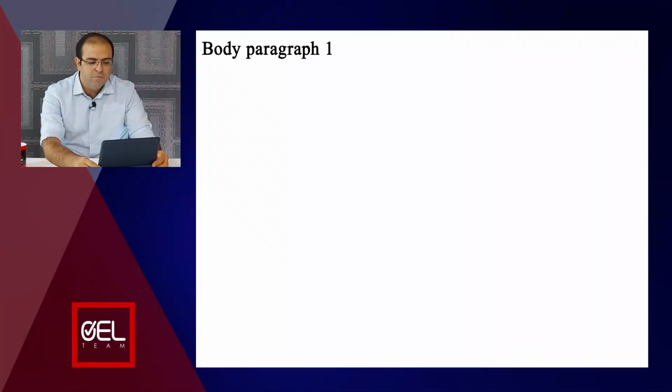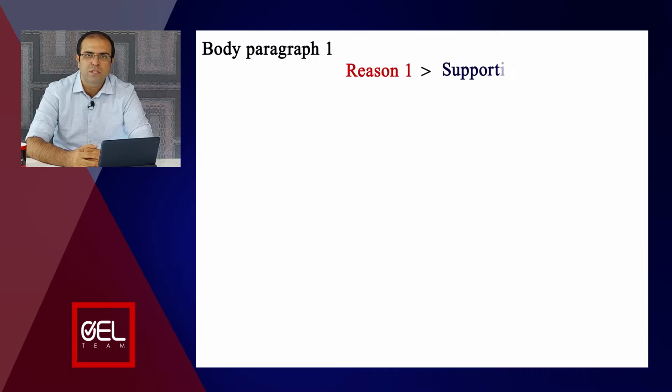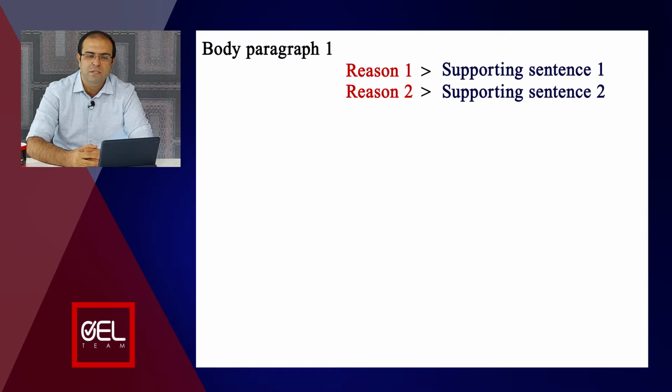Remember, you need to spend about 10 minutes to write each body paragraph. You can pause the video here and write your own body paragraph, or you can follow the video to the end, then write your own full essay after you watch the video completely. In body paragraph 1, we are going to present our 2 reasons and provide some examples or supporting sentences for them.